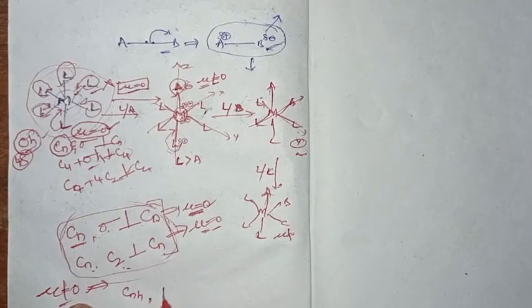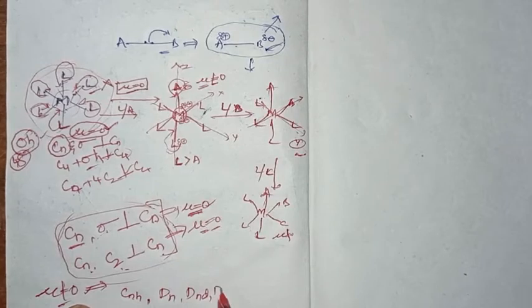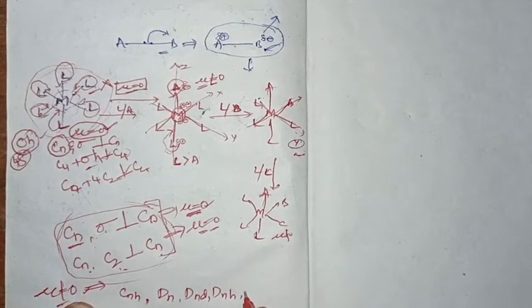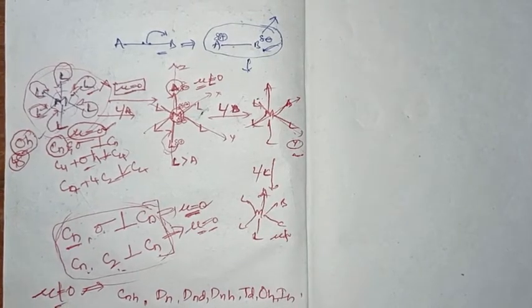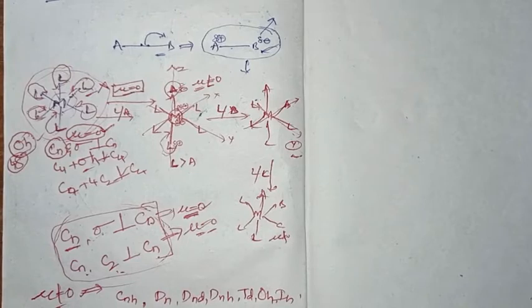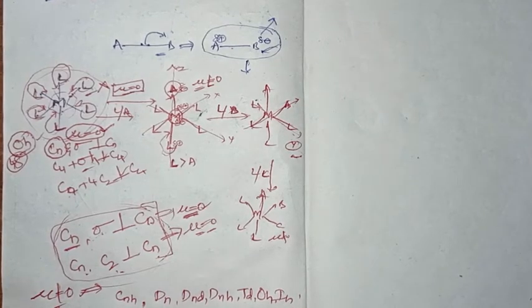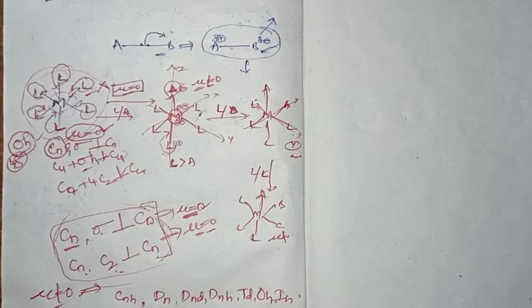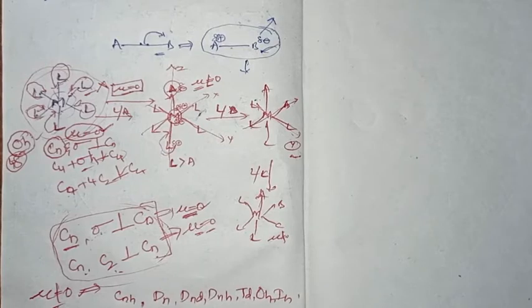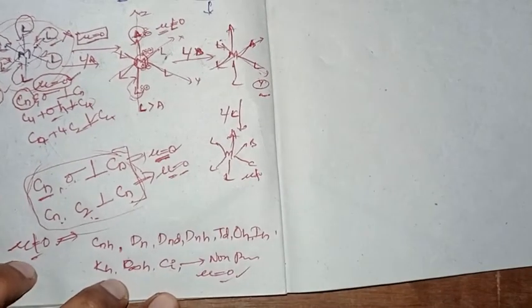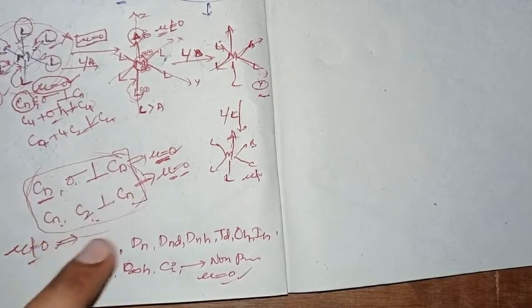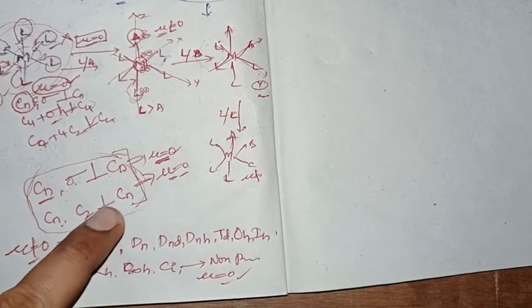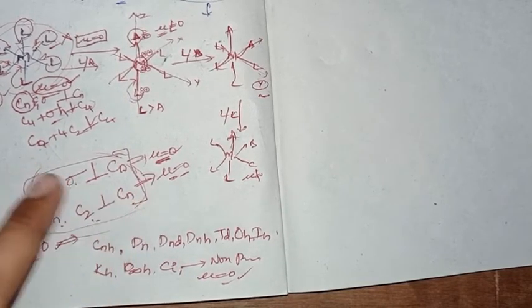So a molecule with Dn, Dnd, or Dnh point group, tetrahedral, octahedral, icosahedral, or D-infinity-h point group, and Ci point group molecules will be non-polar and their dipole moment will be 0, since they possess either a rotation axis and a plane perpendicular to it, or a rotational axis and two-fold axes perpendicular to it.